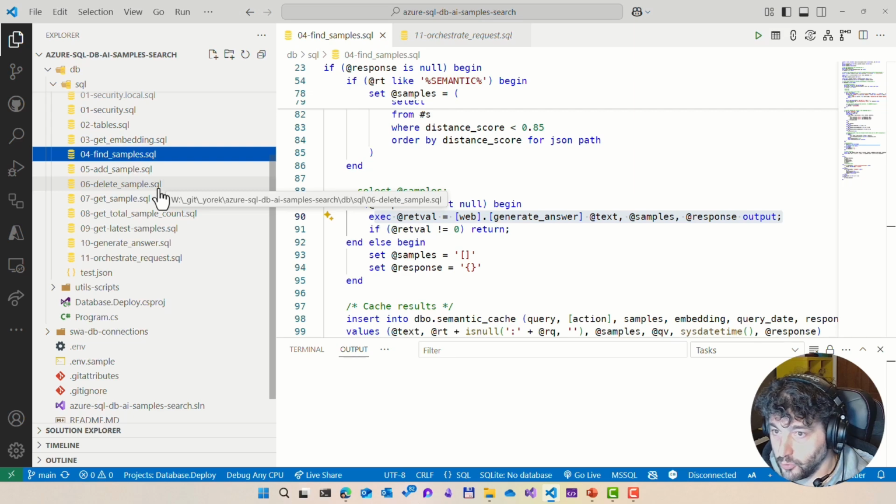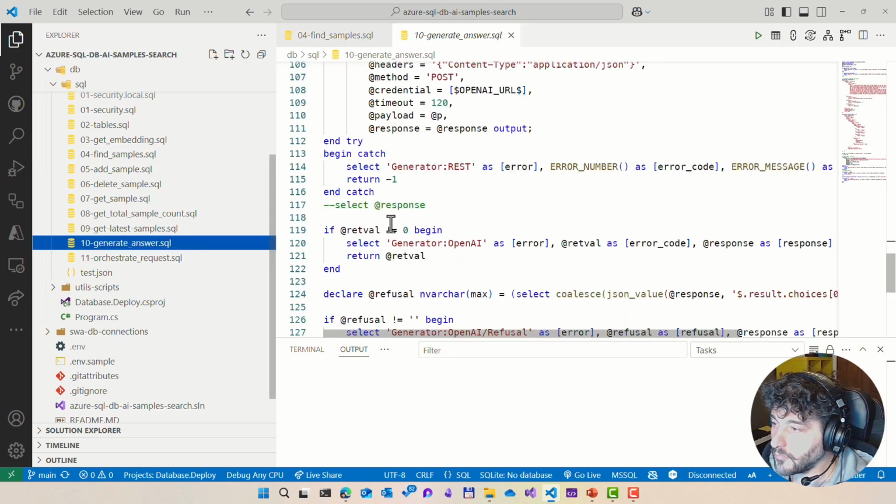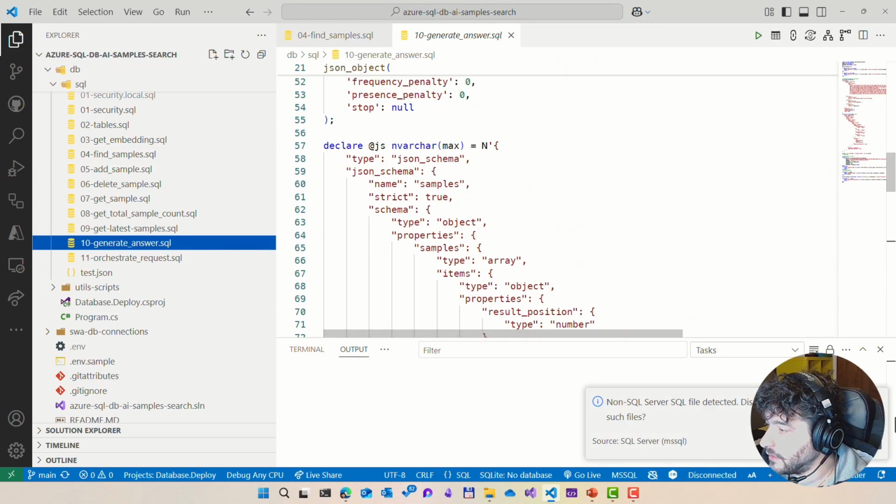Now, what is left to do to fully implement the RAG pattern is to take the result and pass it again to another LLM model to make sure that only the proper results are returned, given the provided question. And that is exactly, again, what I'm doing.